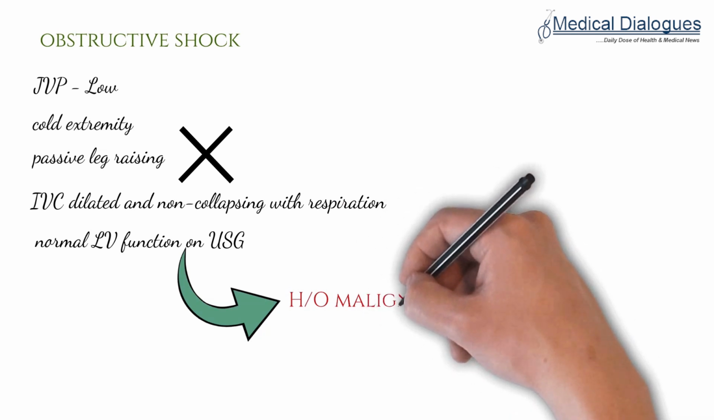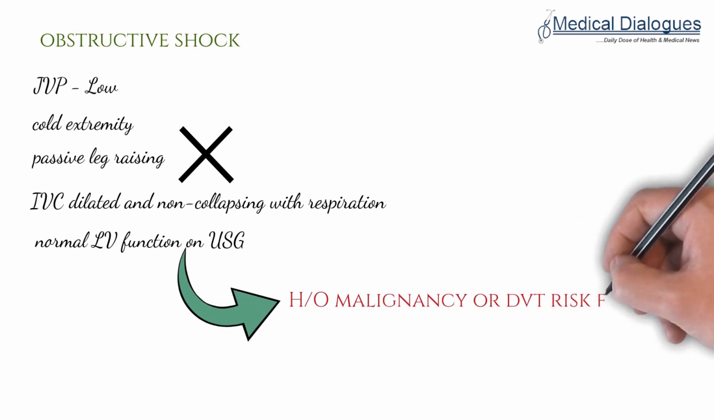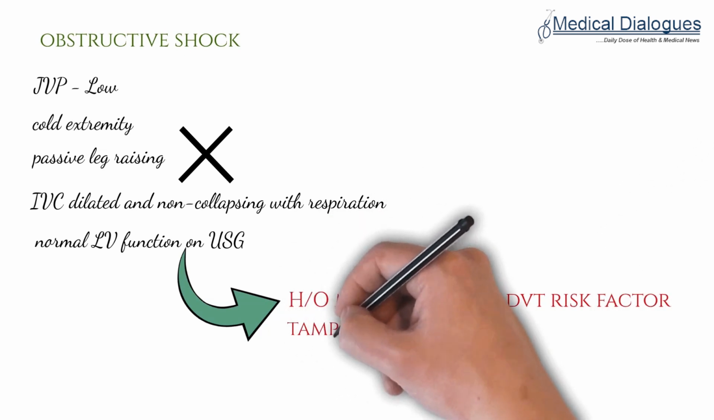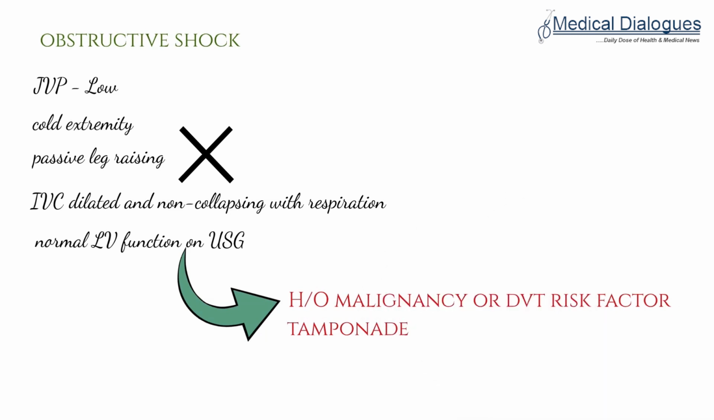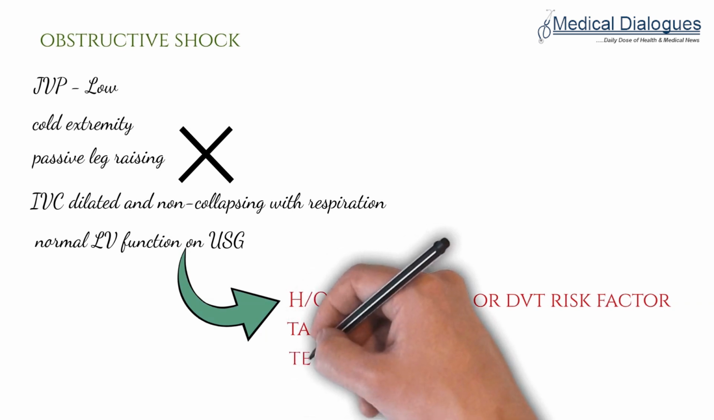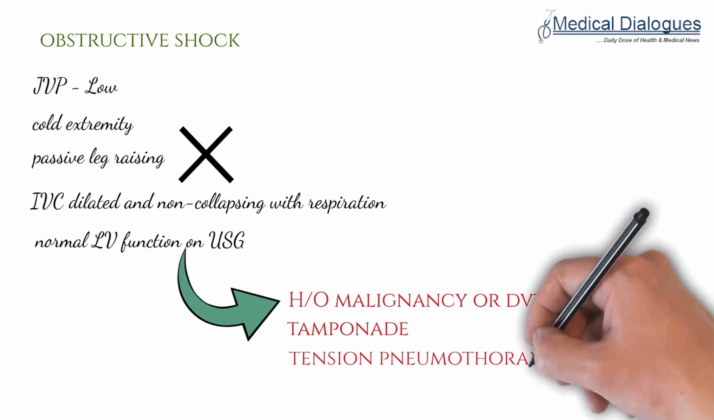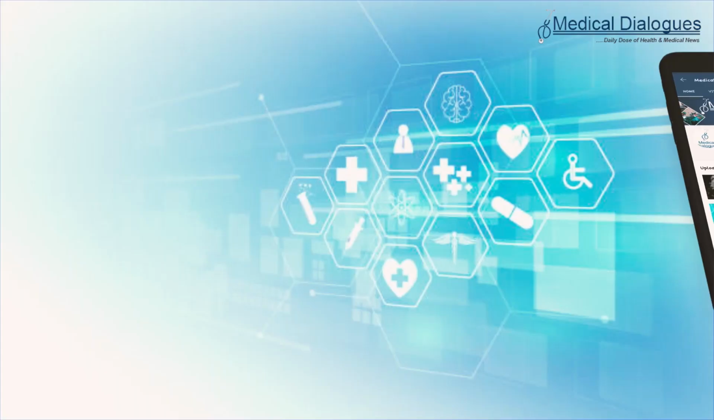A history of malignancy or DVT risk factors may be there. There can be a possible risk of cardiac tamponade, which causes a decrease in the diastolic filling of the heart. There can be tension pneumothorax, which can be clinically determined by decreased air entry unilaterally and decreased expansion of the chest on one side. So this was all about obstructive shock.